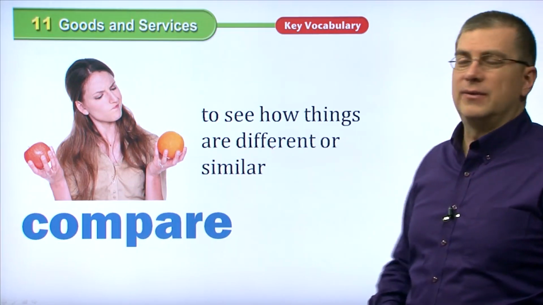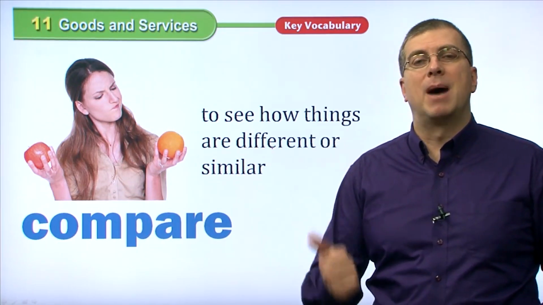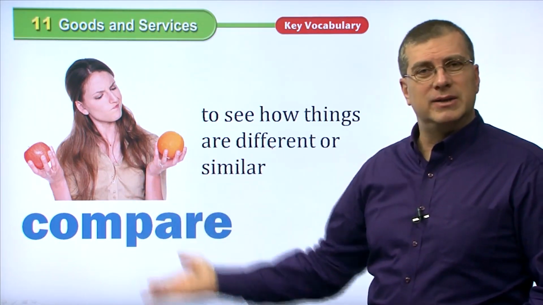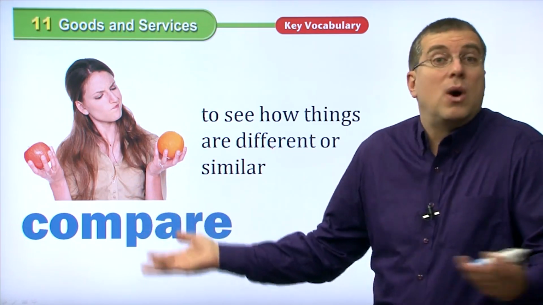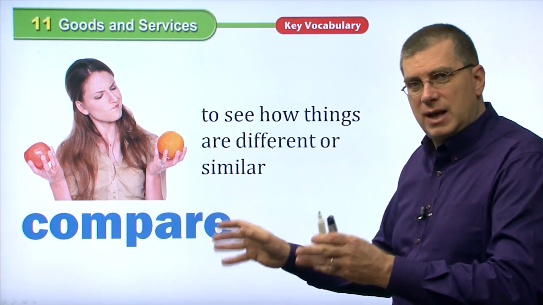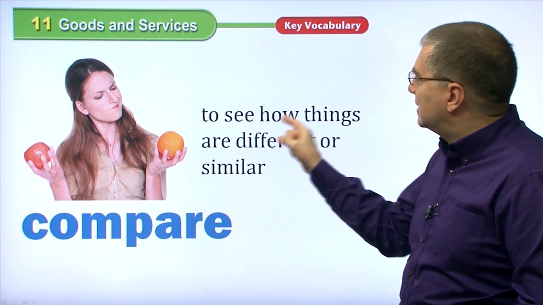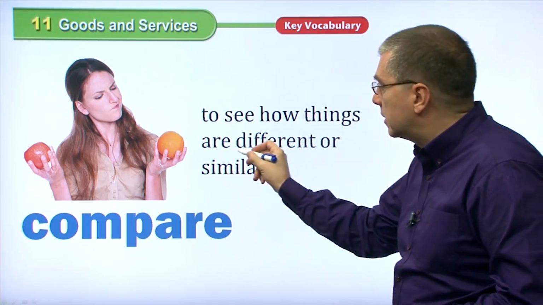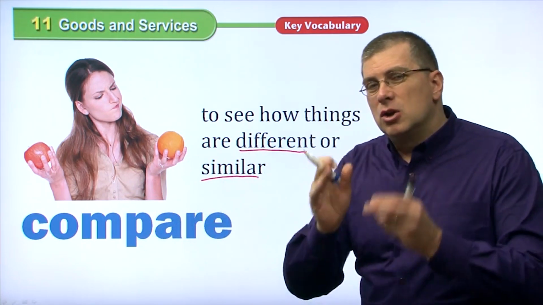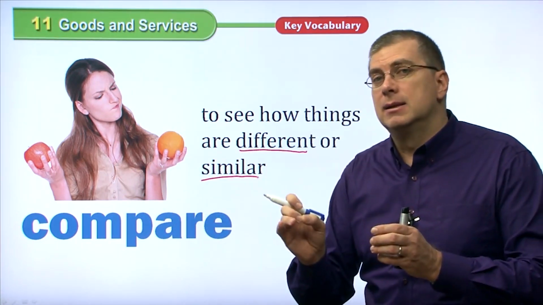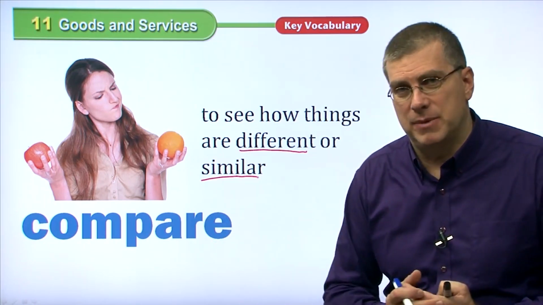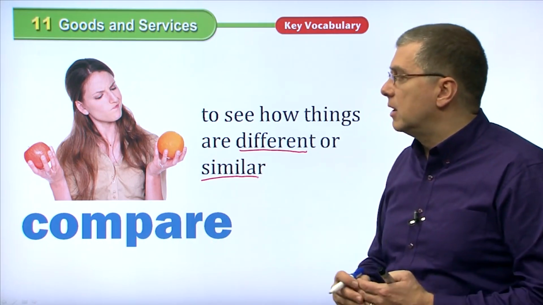Now, compare is very important when we're talking about buying and selling, because when you go to the store, you have many different kinds of apples or many different kinds of whatever product. You want to compare those different types of things. Compare means to see how things are different or similar. When we talk about compare, you're looking at the differences and the similarities, right? That is part of comparing something, right? You're seeing how they are different or how they are similar.